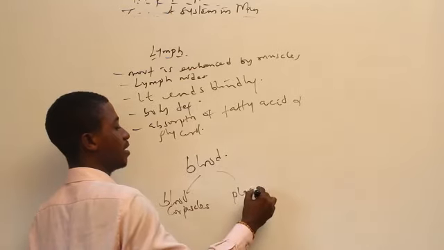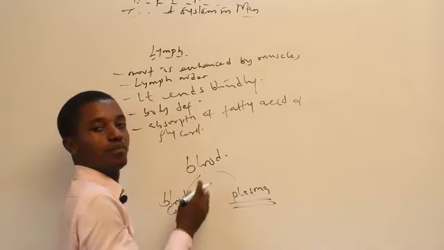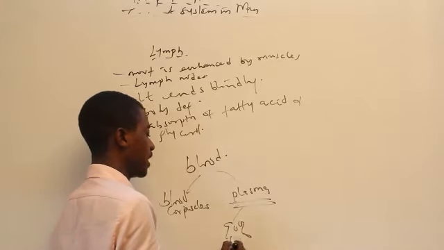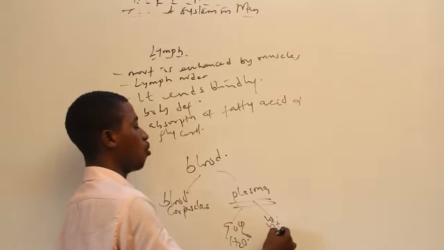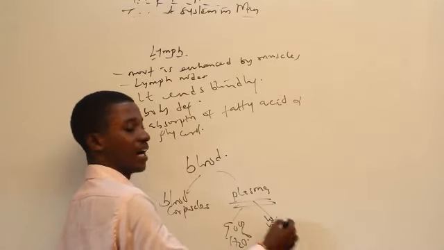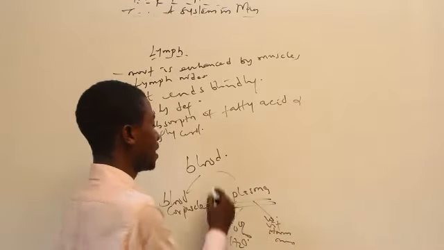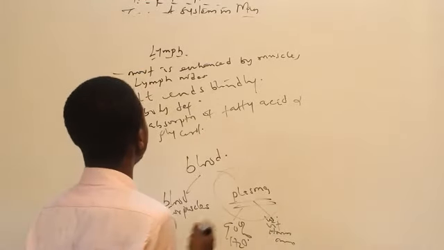So what is plasma? Plasma is the liquid portion of the blood. It contains 90% water and 10% vitamins, hormones, minerals, and all that. What's the major function of the plasma? It helps to carry food material in the body. That's the major function of the plasma.